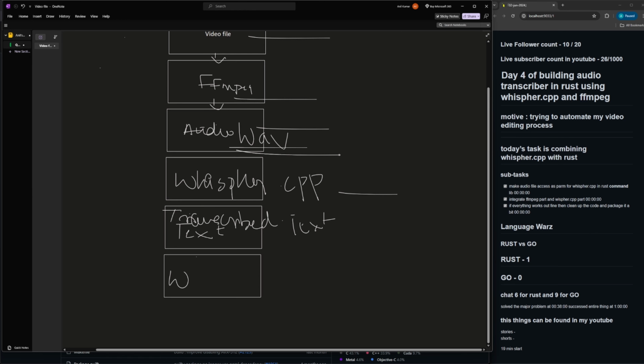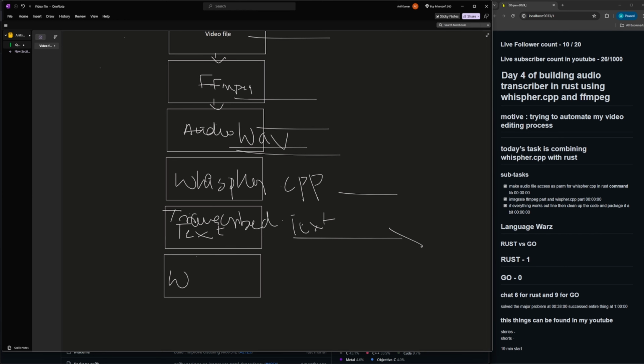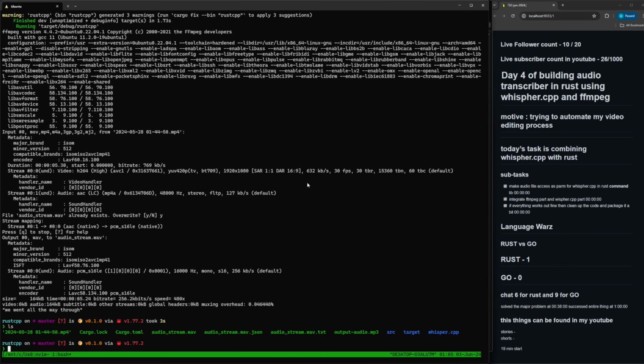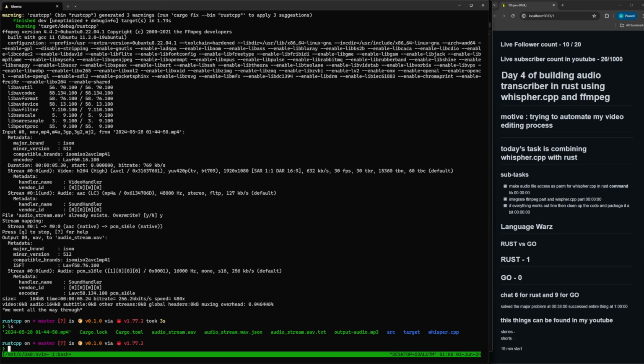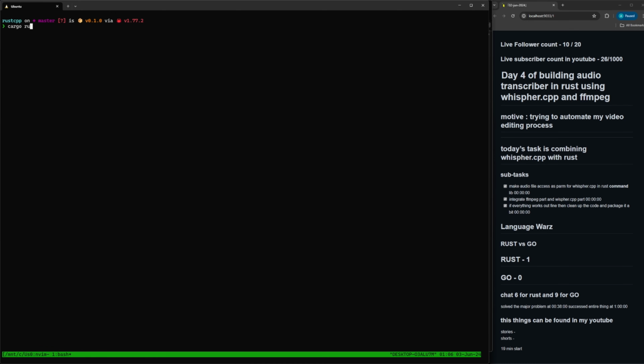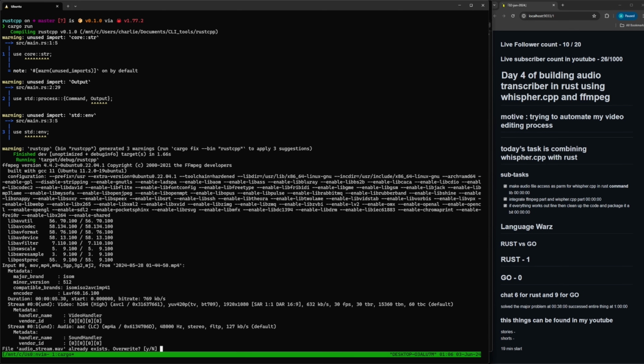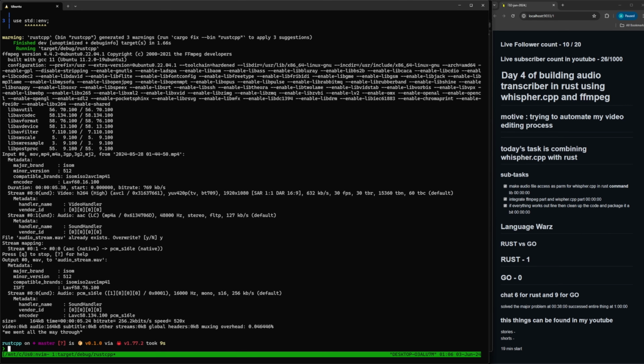Whisper.cpp takes in a WAV file as input and transcribes it into text files. If you want to see the demo of it, good thing you asked, because I made a demo for you guys. Let me comment out this whisper part now, because the whisper part will be the second step, since it's a two-step process of extracting audio first and inserting it into whisper.cpp. So the first step, basically what it does is, if I do cargo run, you can see FFmpeg being activated by Rust. That's the awesome part of it. The entire thing is being activated by Rust, and the control goes back to Rust too. So we went all the way through, which signifies that the part is done.